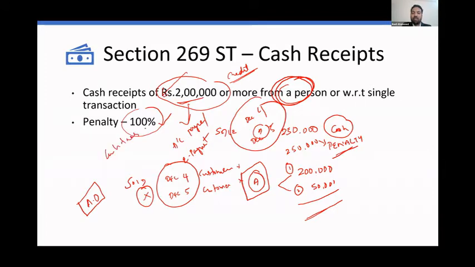Of course, this is not from an individual point of view. Like you go to a grocery shop, pay 5,000 rupees. You go to the same supermarket next day, buy for 2,000. The next day you go to the same supermarket for 1,000. That you don't have to bother about. That you don't have to worry at all. So suppose you go to a supermarket on December 4 and purchase for 10,000.